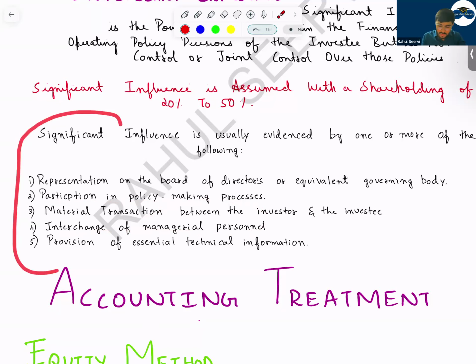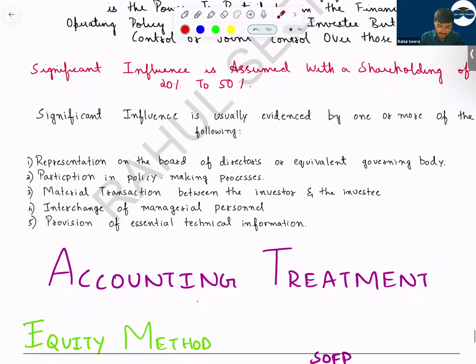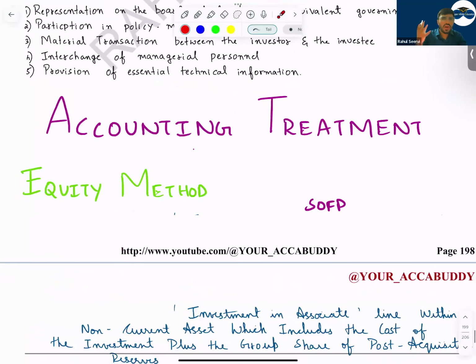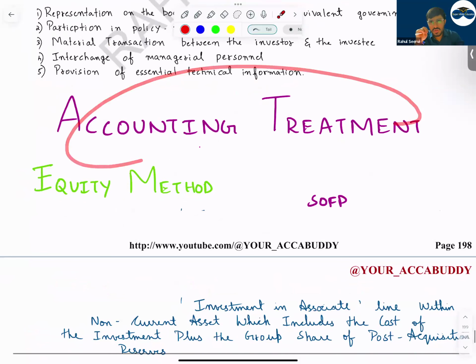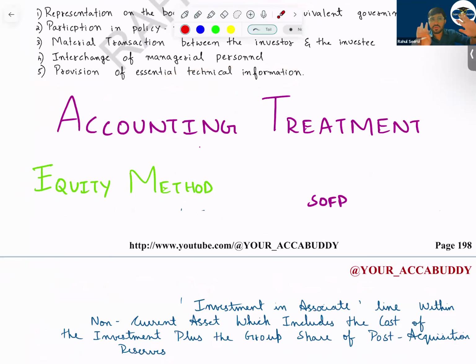We had done an MCQ relating to this, a very important topic for MCQ, and the question will be straightforward for MCQ in FR. It will not be too complicated. Understand that. So now, sir, accounting treatment, sir. How should we account, sir? Should we do consolidation? Will we add each and everything? No, baba, no, no, no. That is not allowed.